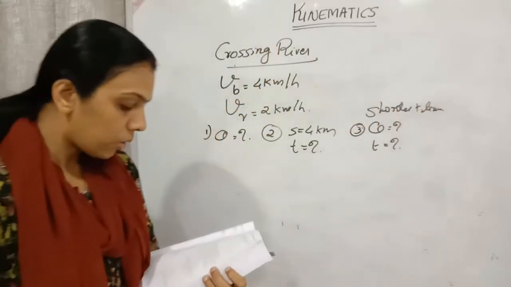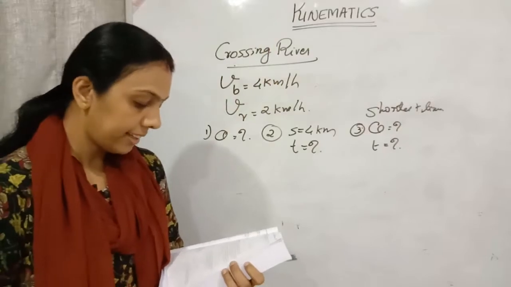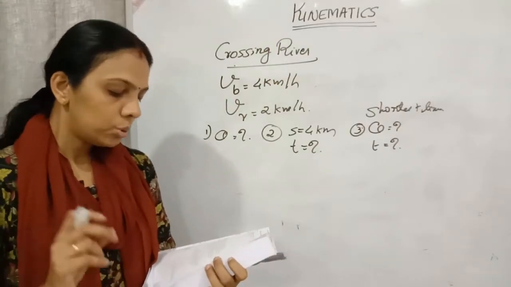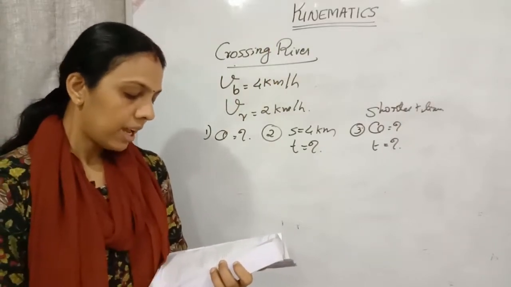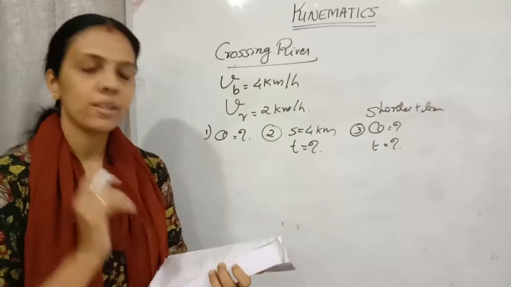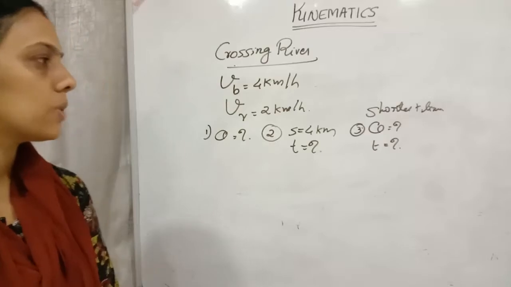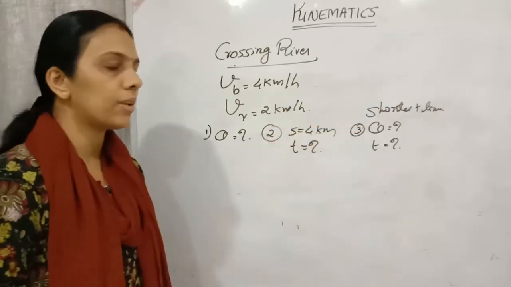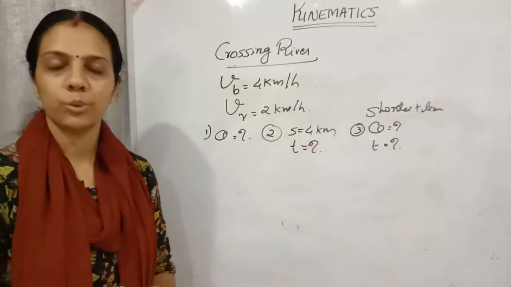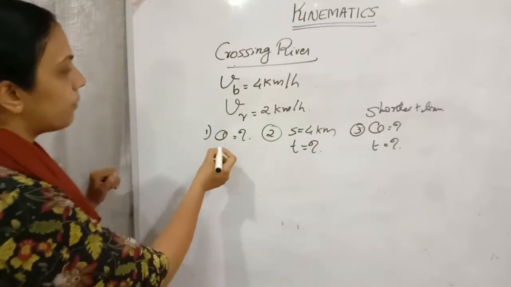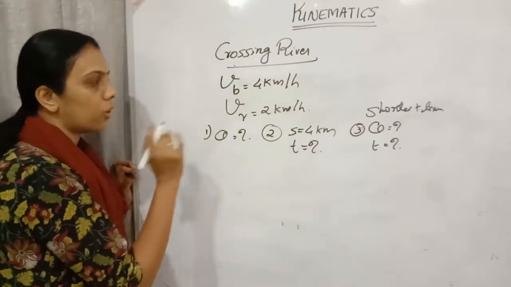Then next, how long will it take him to row 2 kilometers up the stream and then back to his starting point? So these are the 4 questions. We will discuss these 3 questions and then move to the 4th one. So first, which direction? Exactly opposite.